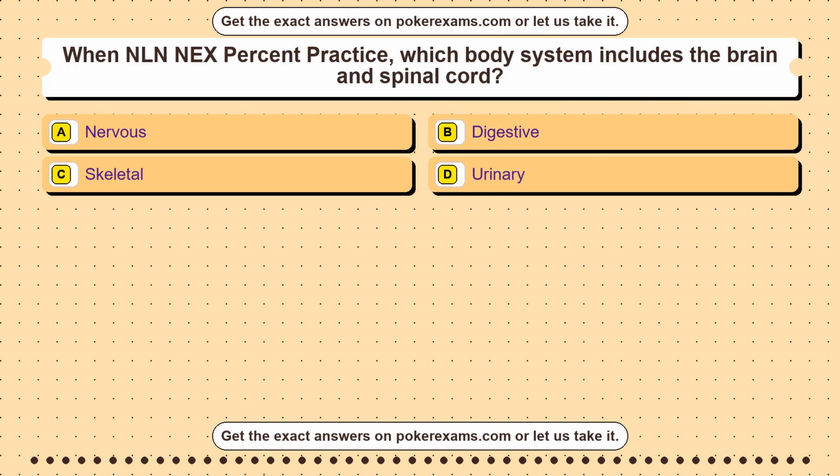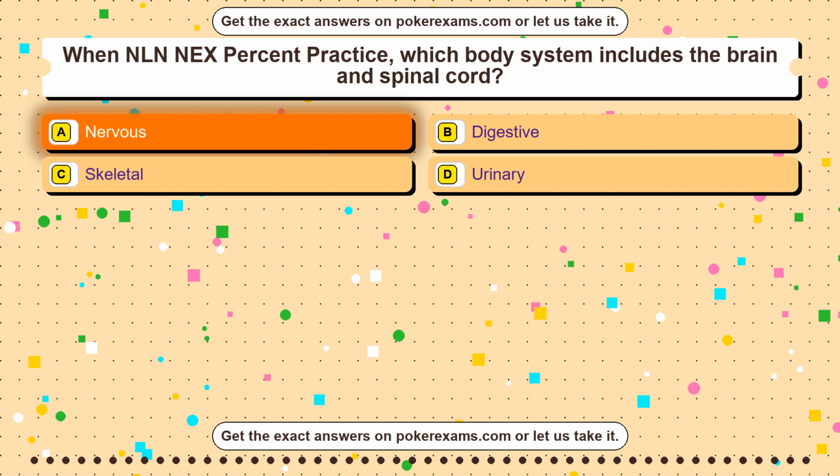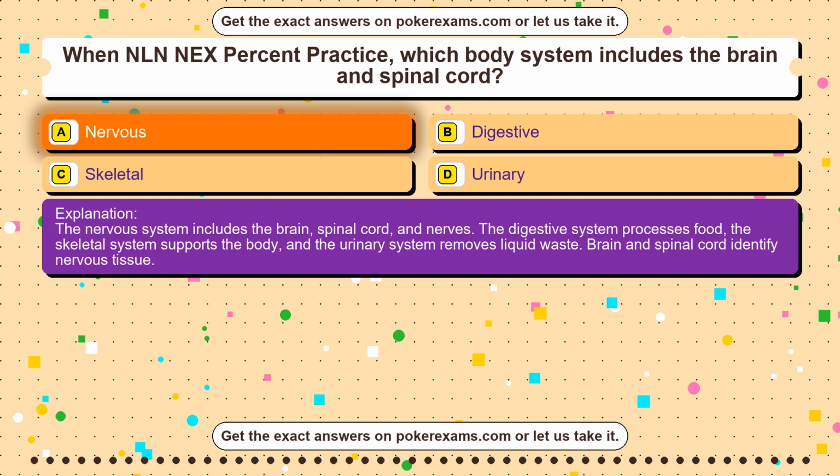Question 49. Which branch of government makes laws in the United States? Option A, legislative. Option B, executive. Option C, judicial. Option D, military. The correct answer is option A. The legislative branch makes laws. The executive branch enforces laws, and the judicial branch interprets laws. The military is not one of the three lawmaking branches.